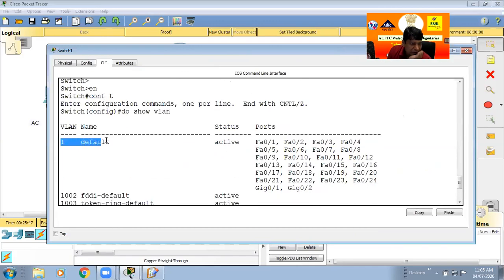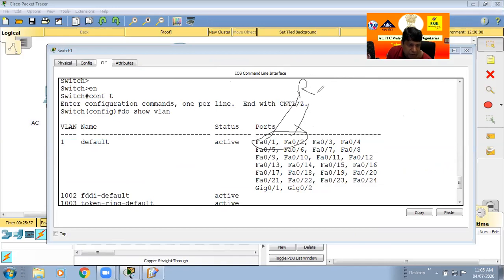This is VLAN 1. The VLAN name is default and all ports are in VLAN 1. But in my planning, port numbers 1 and 2 are trunk lines. Port number 1 is connected to the router and port number 2 to the switch. Port numbers 3 to 10 become the accounts PCs, and this is the account VLAN.